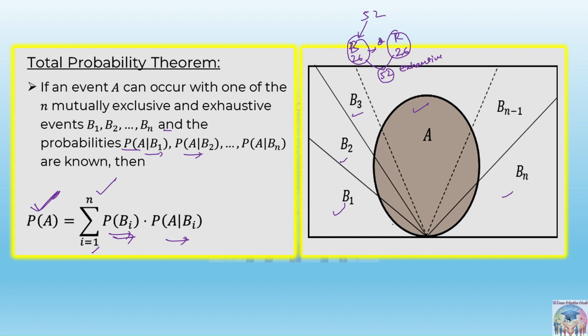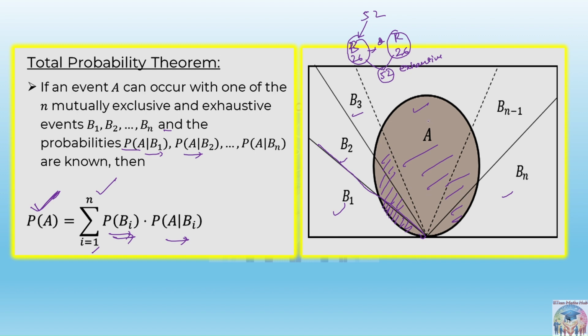Okay, see, it is saying that probability of A and B1, so there is some part, of course, this part and this part and this part and the whole part, right? If you take them all, this is giving you the whole event, or we can say this is giving you the whole probability. Means can we say that these events are exhaustive events?